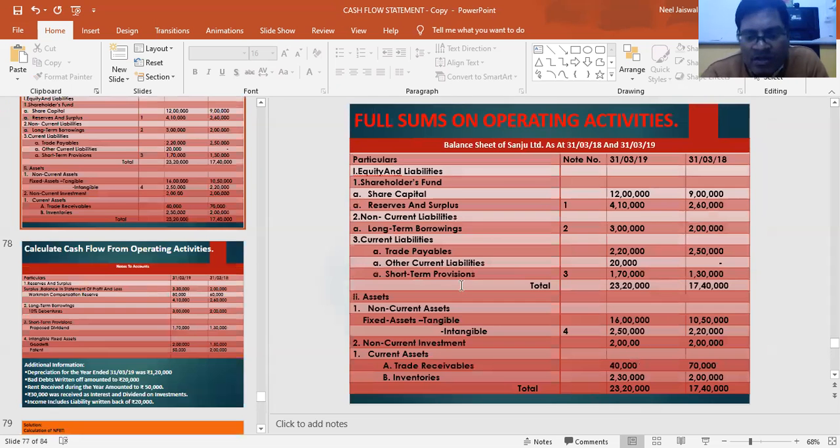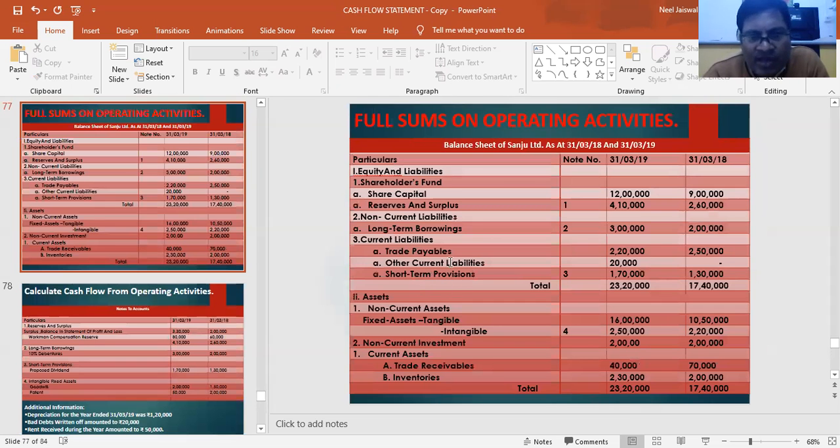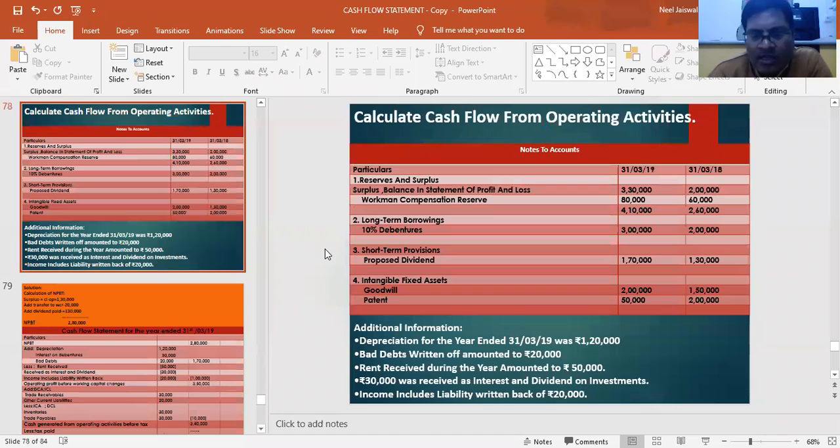Tax information, note 3, is given over here. So let's see the tax information, students. Our short-term provision note 3 has proposed dividend and no tax. If tax would have been there, it would have been written over here. As it is not given, we will ignore tax.